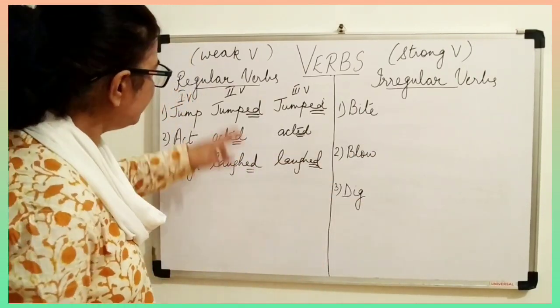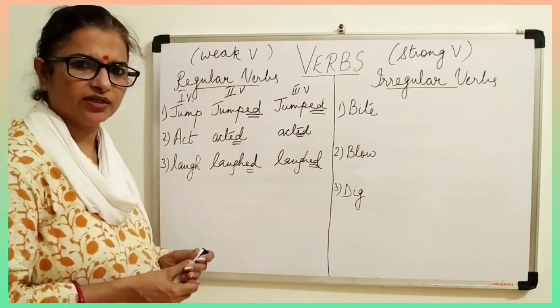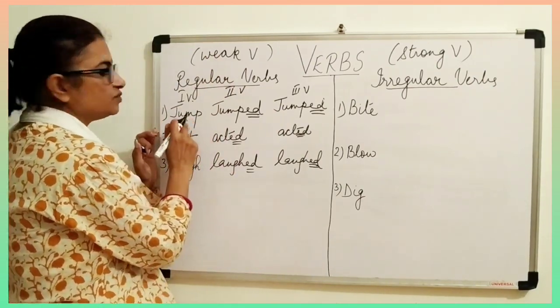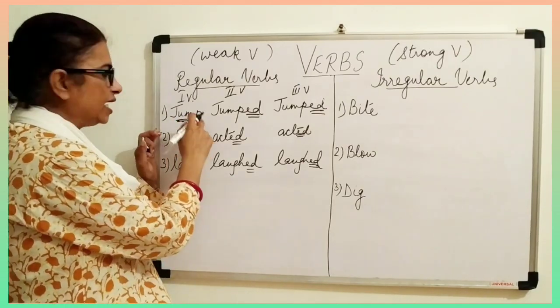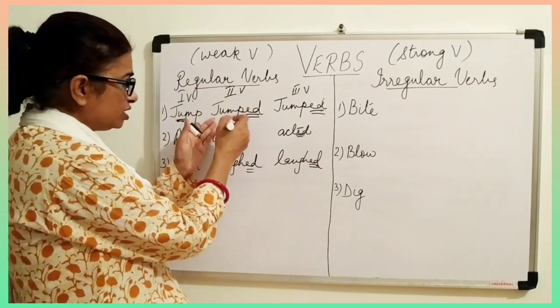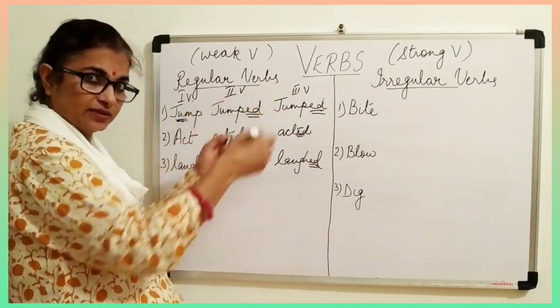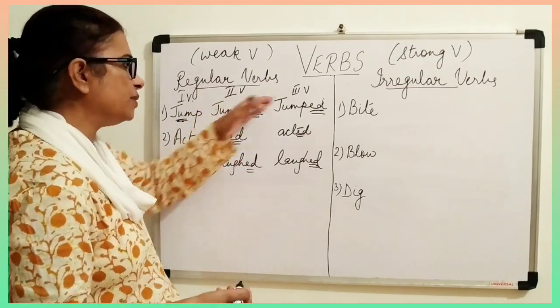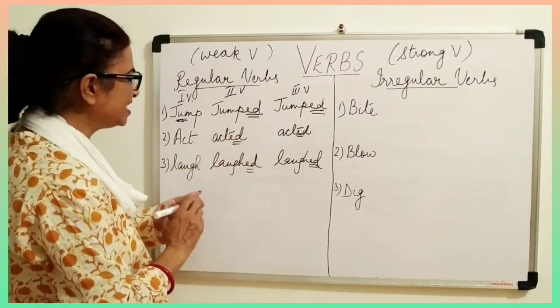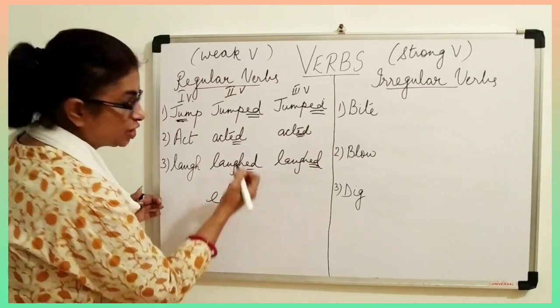So now, why do we call them weak verbs? Very simple. Because the particular word doesn't have anything, poor thing, it needs something to add to itself to make the second form and the third form. That means it needs the help of ed.